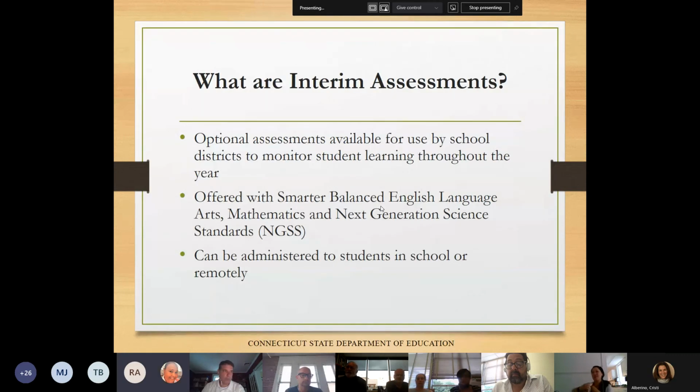What are interim assessments? They are assessment targets aligned to the Connecticut core standards using a variety of item types from across assessment targets to elicit specific skills at differing levels of difficulty. The interims are a useful way to check student progress and to gather information about learning that can alter the instruction provided.